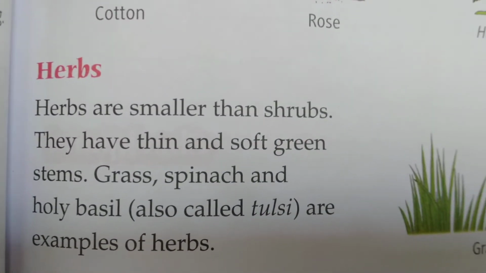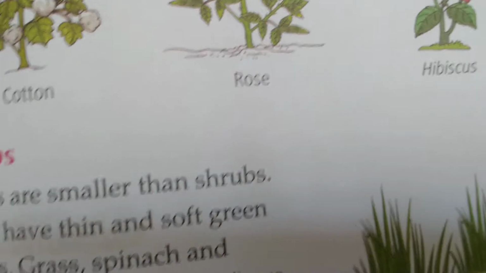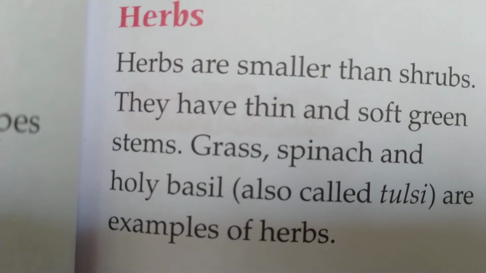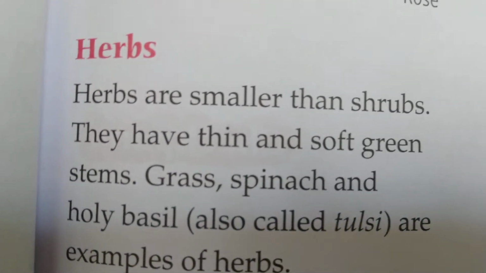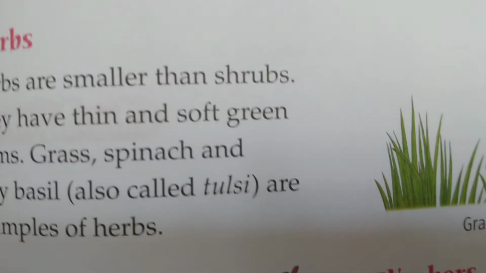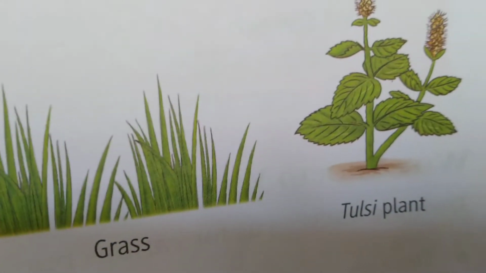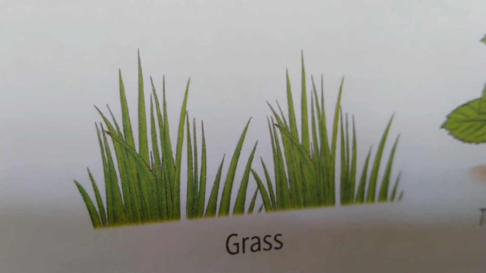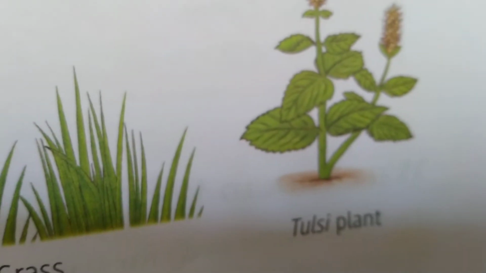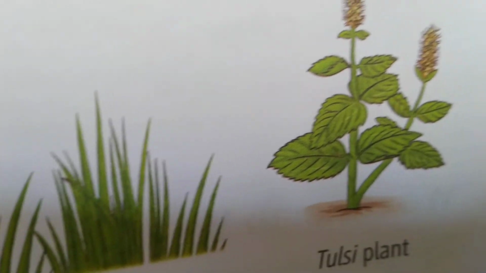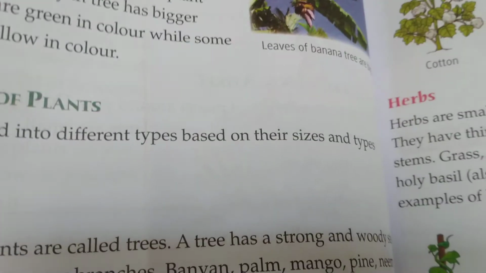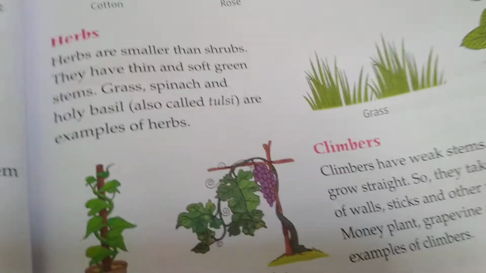Next, herbs. Herbs are smaller than shrubs. They have a thin and soft green stem. Examples are spinach, grass and holy basil, tulasi. See here, grass. I will show the picture. This is called the tulasi plant. In our homes Hindus keep it daily, and for goddess Lakshmi they do pujas. These are the examples of herbs.